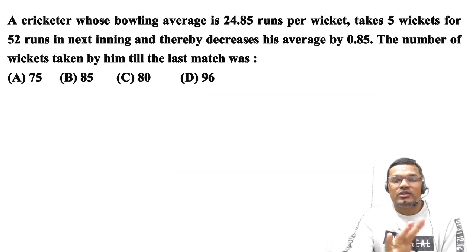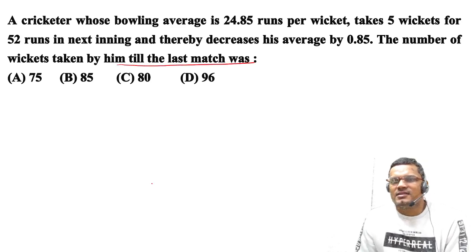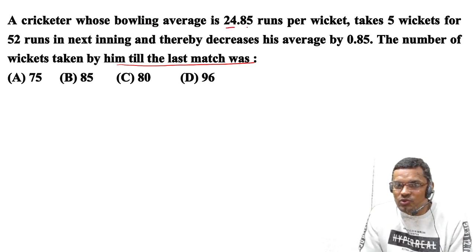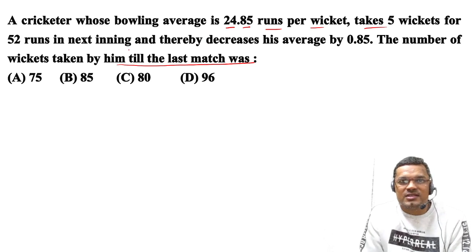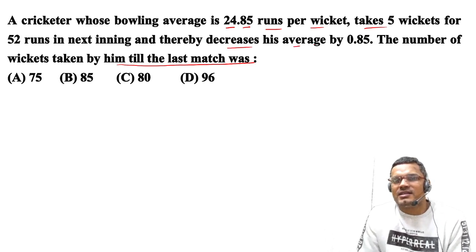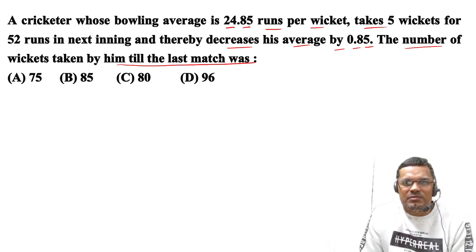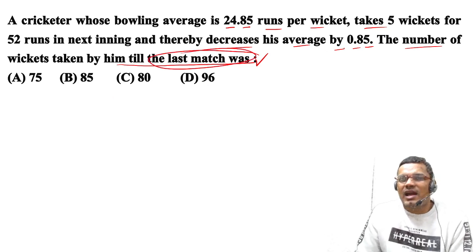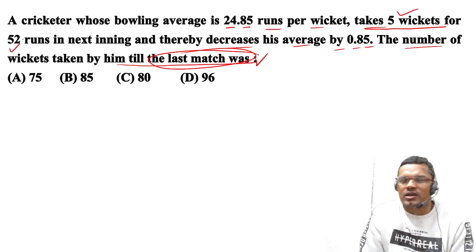Now the next question. A cricketer whose bowling average is 24.85 runs per wicket takes 5 wickets for 52 runs in the next inning, thereby decreasing his average by 0.85. The number of wickets taken by him till the last match was? So the last match was the one in which he took 5 wickets by giving 52 runs.